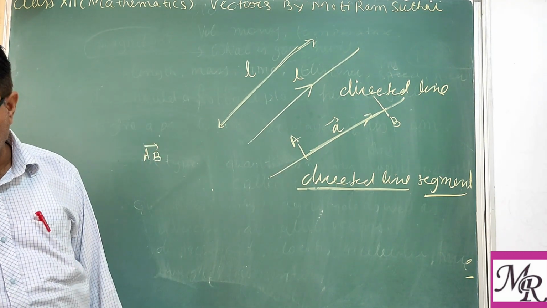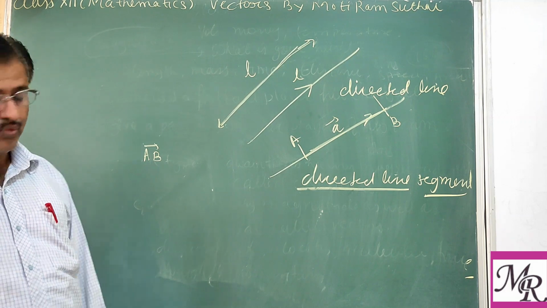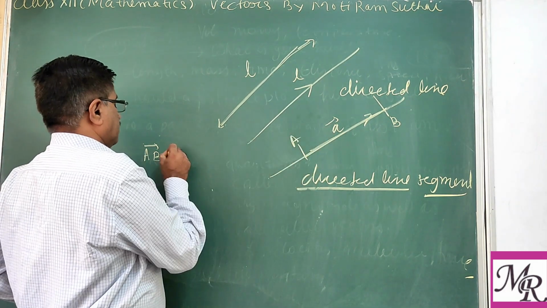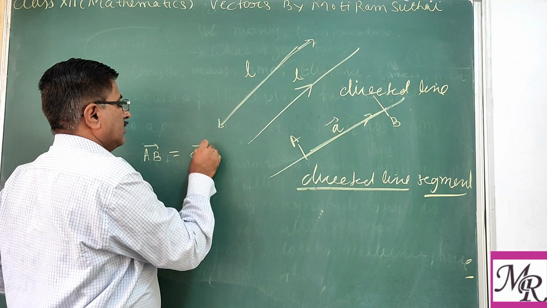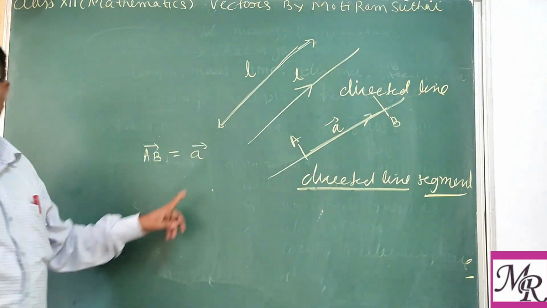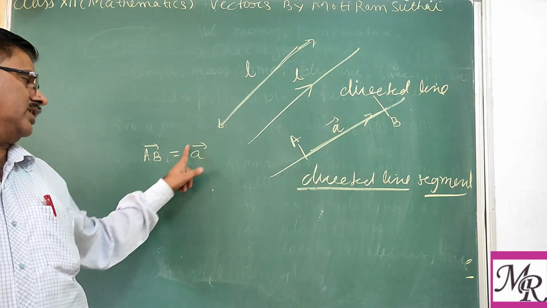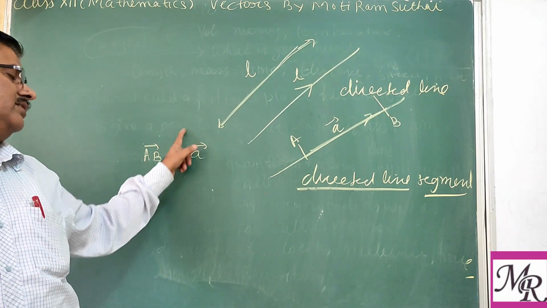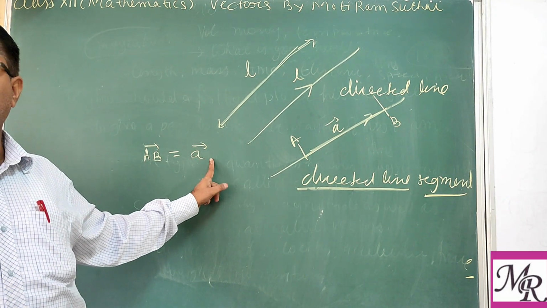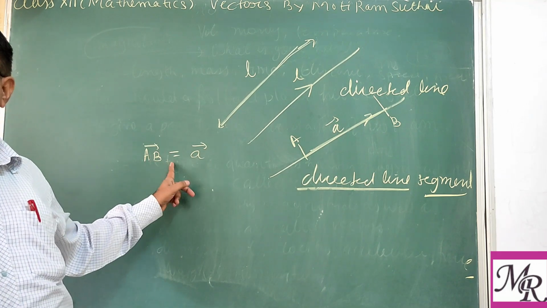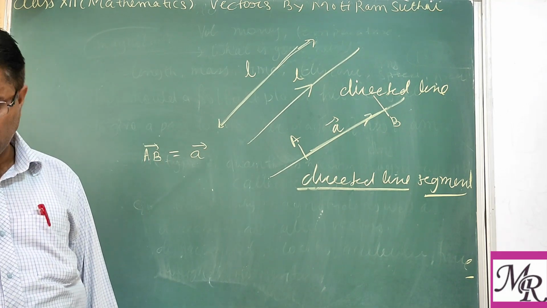Now, we may also write it with this symbol, one arrow on the small letter a. So we can read it as vector a or vector AB.